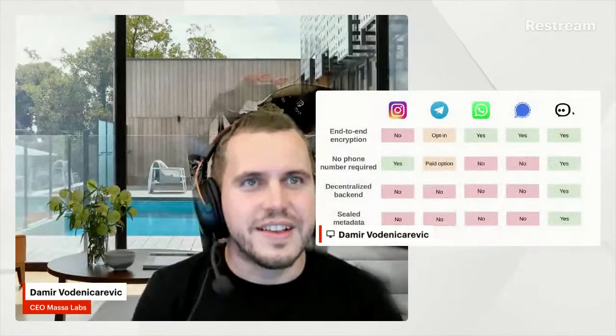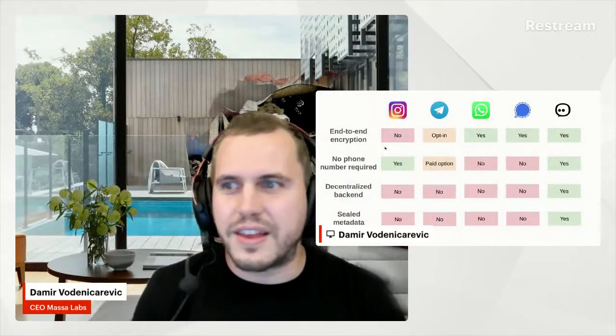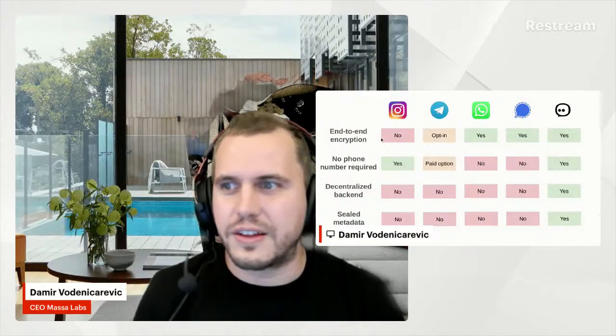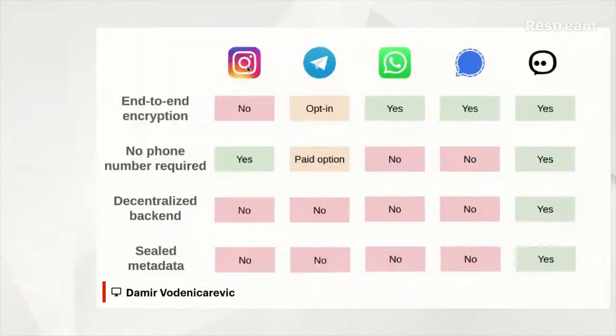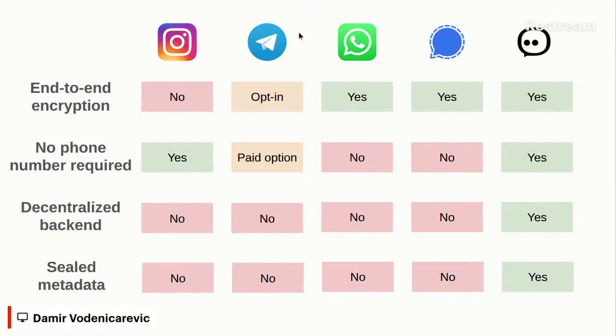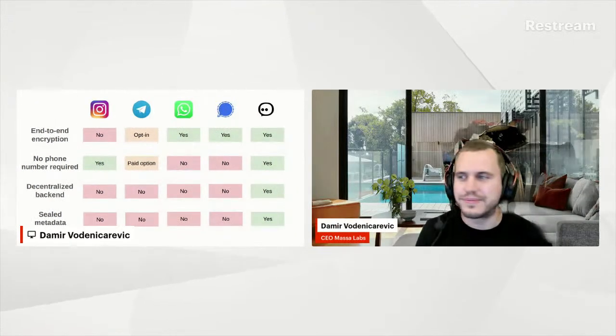So, just to give you a general idea here, Gossip is the little symbol on the right here. And if you look closely at the comparison table here, we have Instagram, Telegram, WhatsApp, and Signal, the most common communication systems nowadays. And I have ranked them with respect to a few things. There are, of course, many other aspects that we can look at.